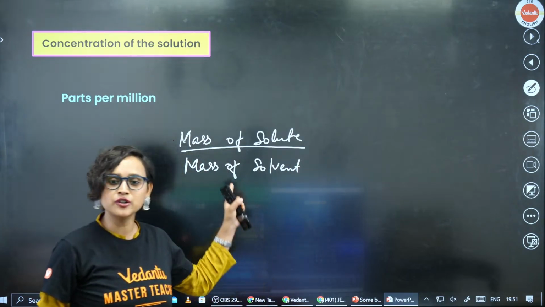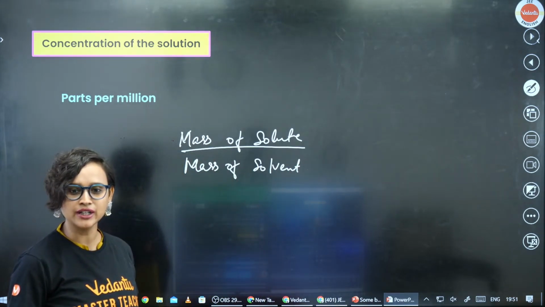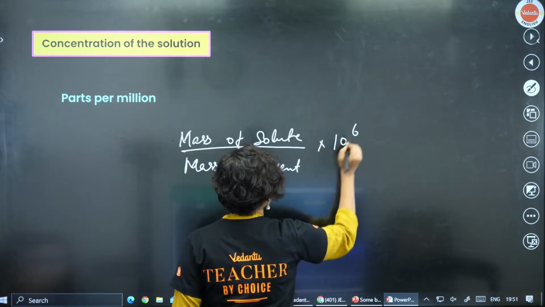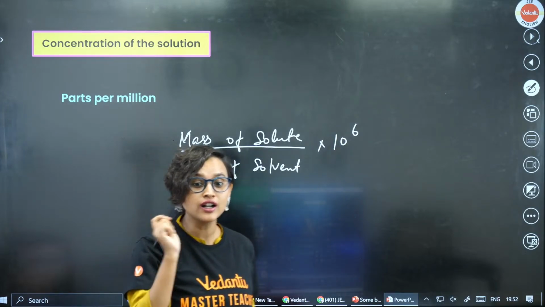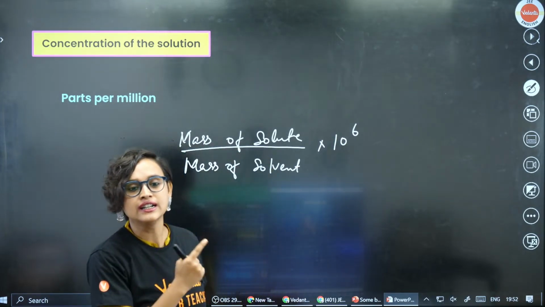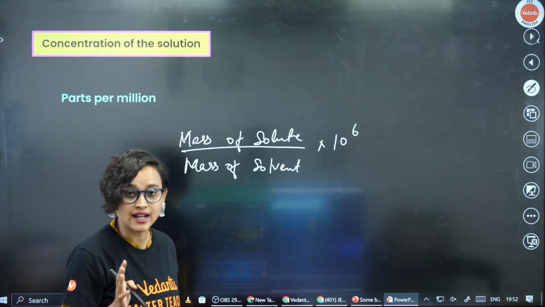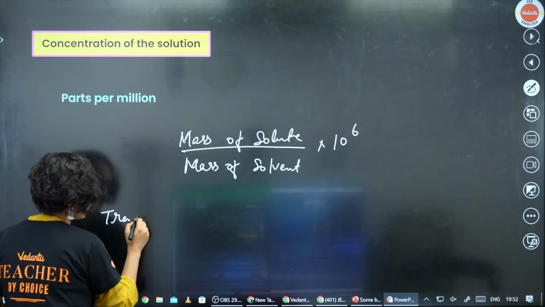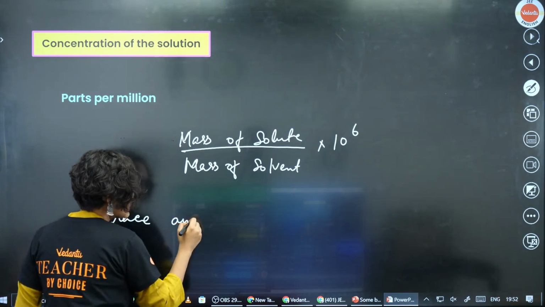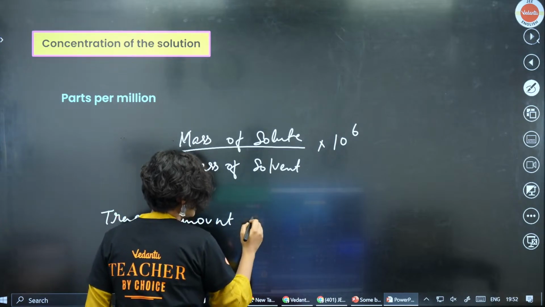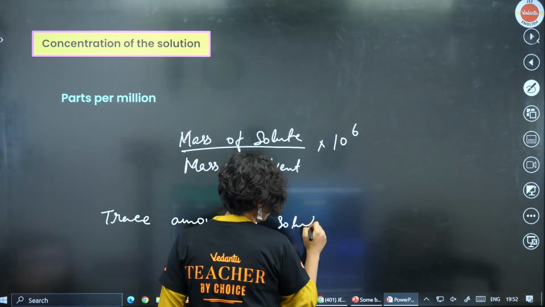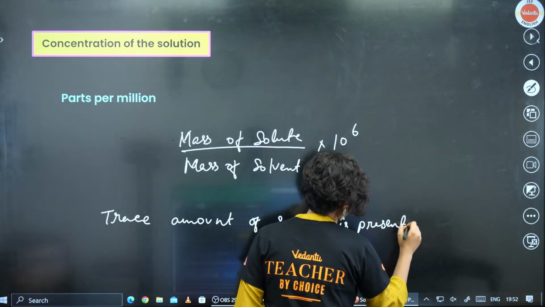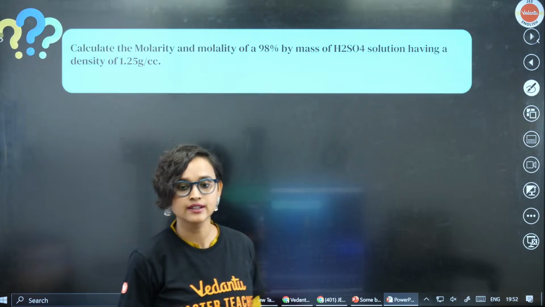Now this time what are we going to multiply it with? We are going to multiply it with 10 to the power 6, million. No longer any percentage is needed. So 10 to the power 6, that's going to be our answer. By the way, be very careful. This is only used when there are trace amounts of solute present. That's when we use this 10 to the power 6.